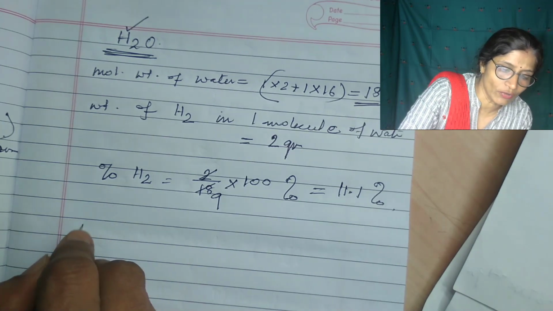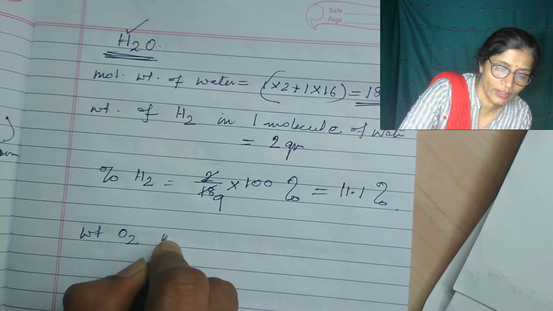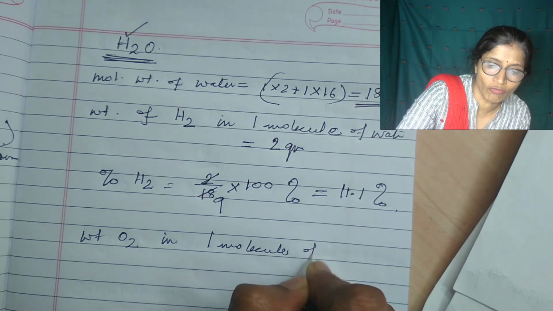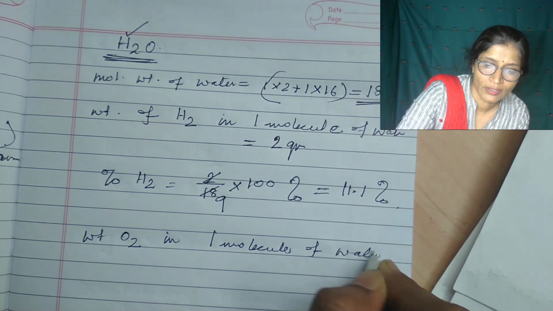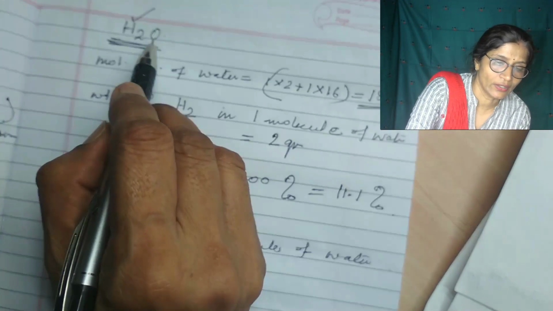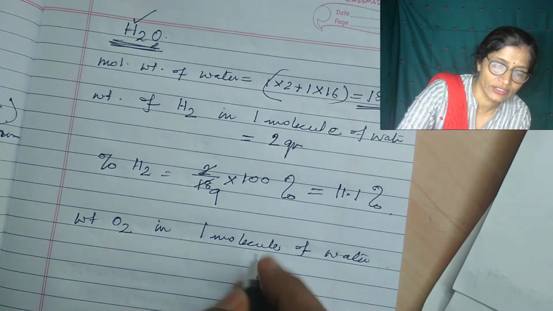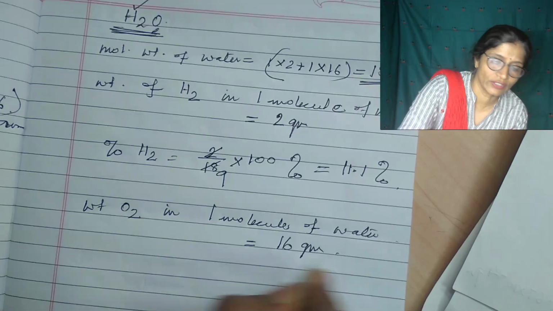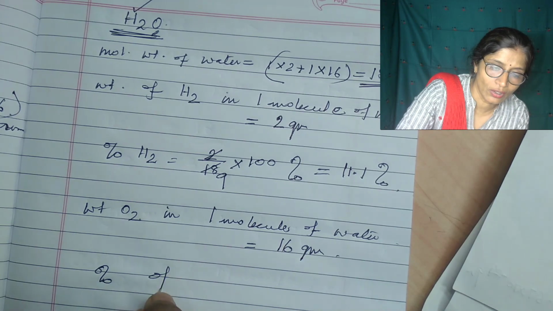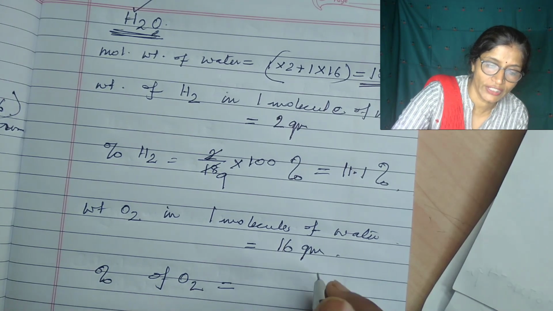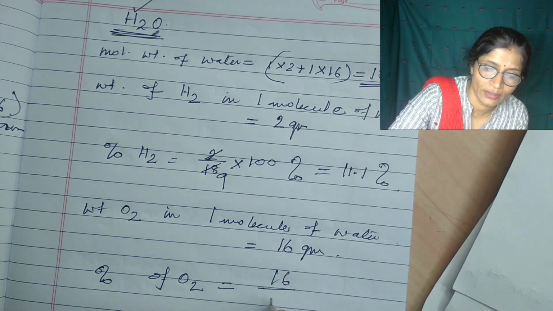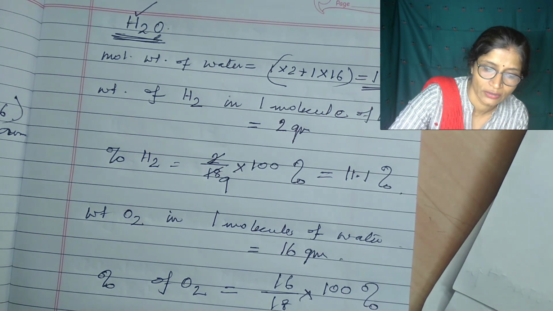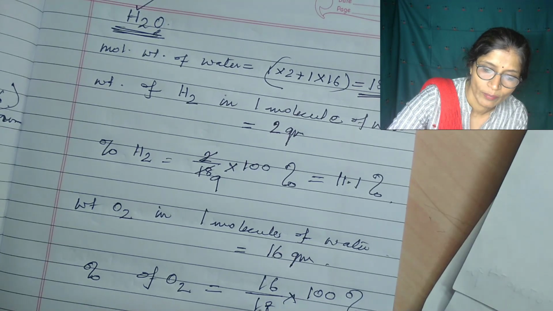Now the weight of oxygen in one molecule of water: oxygen has 1 atom, so the weight is equal to 16 gram. Therefore the percentage of oxygen is 16 gram in 18, so in 100 it will be how much?